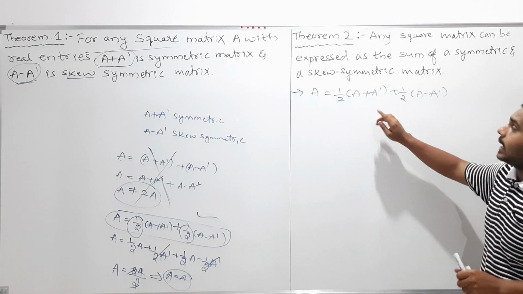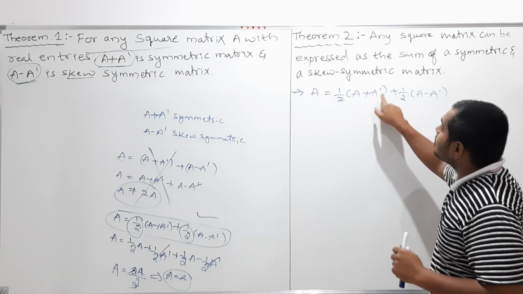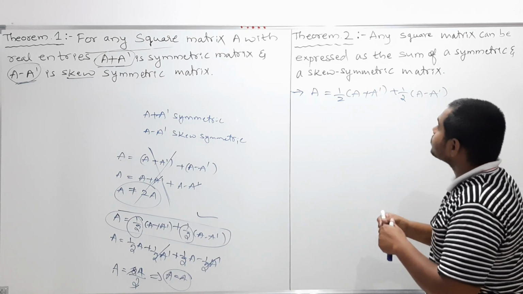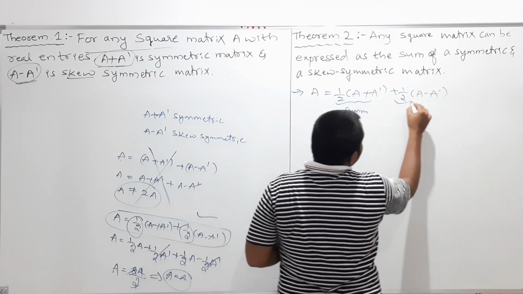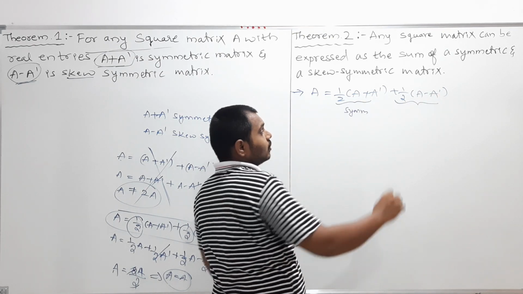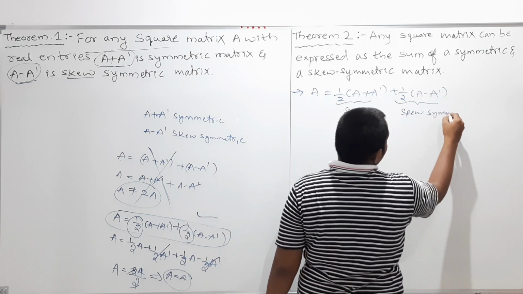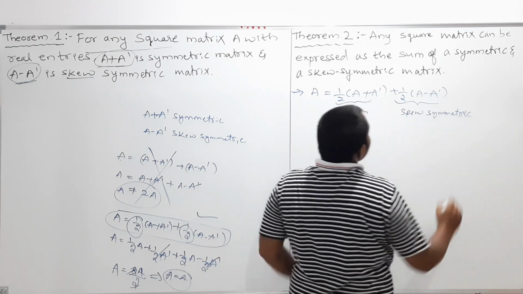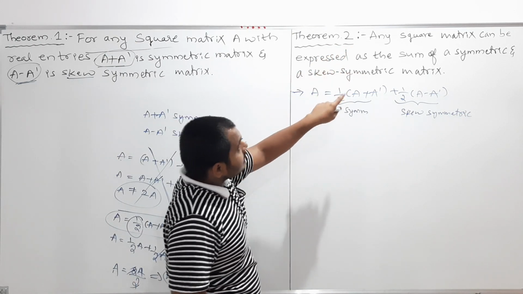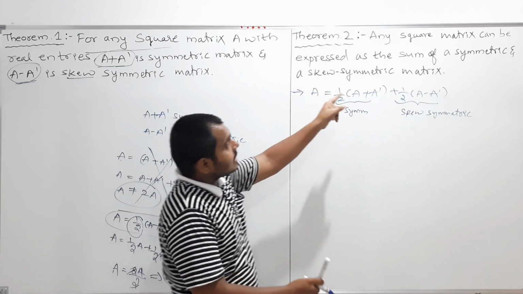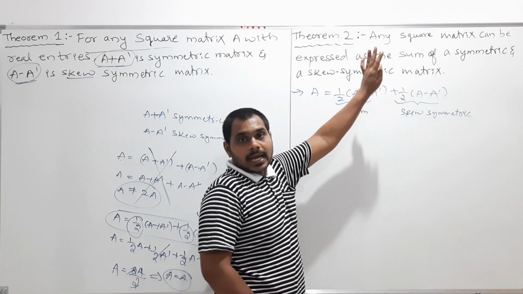Now we should show that half into (A plus A dash) is a symmetric matrix, and next, half into (A minus A dash) is a skew symmetric matrix. Clear, my dear students? Whatever statement is given, what are they telling? Any square matrix can be expressed as the sum of a symmetric and a skew symmetric matrix. That is what they gave you.